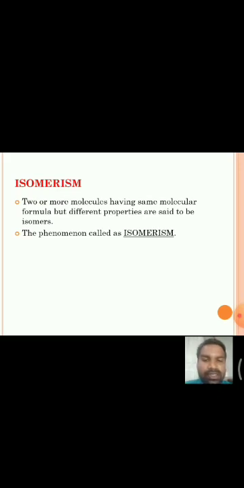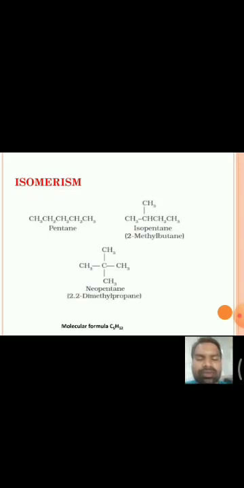The molecules are said to be isomers and the phenomenon is said to be isomerism. There are so many examples we have already discussed, for example, pentane, isopentane, neopentane. These are all examples of isomers.